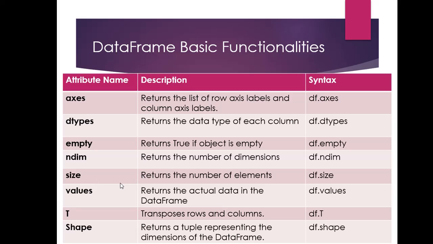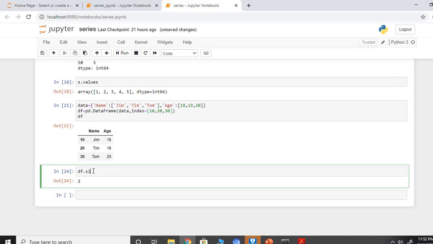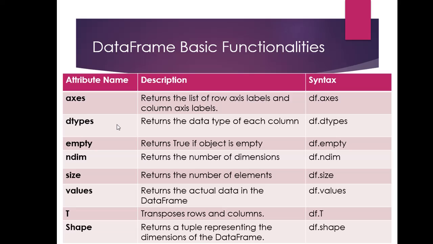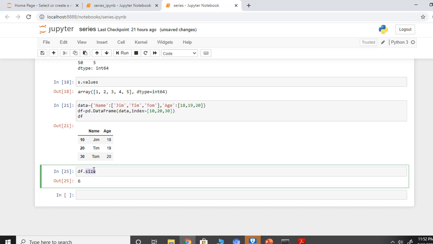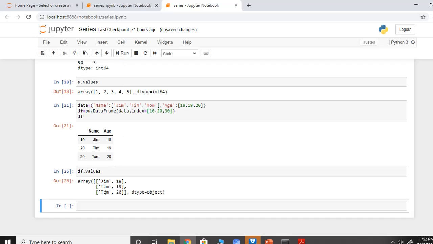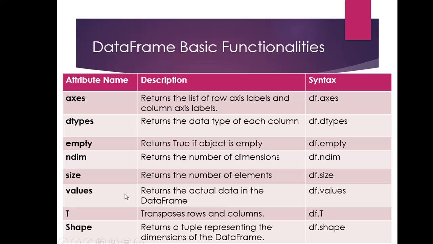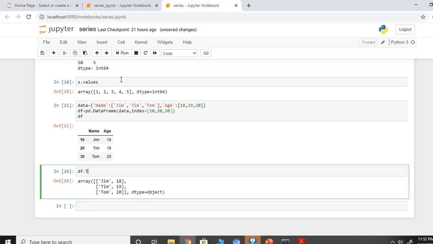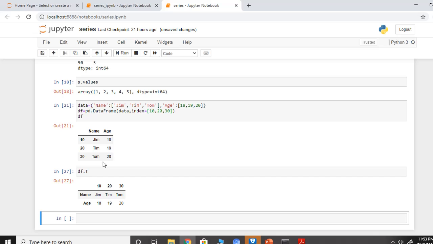Next is size, it returns the number of elements. So when I say size, how many elements are there? There are 6 elements. So df.size will return 6. Next is values, it returns the actual data in the data frame. It's going to return me the actual data in the form of an array. So this is the first row, this is the second row, this is the third row. Next is T, transpose. It transposes rows and columns. So if I say df.T, it will transpose rows and columns.